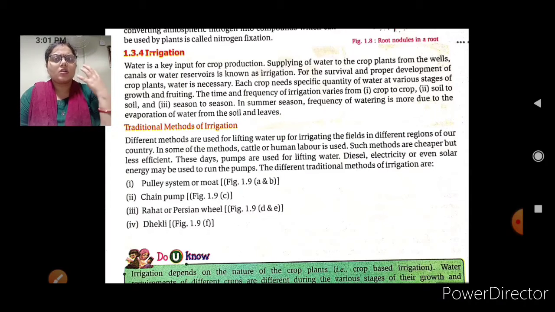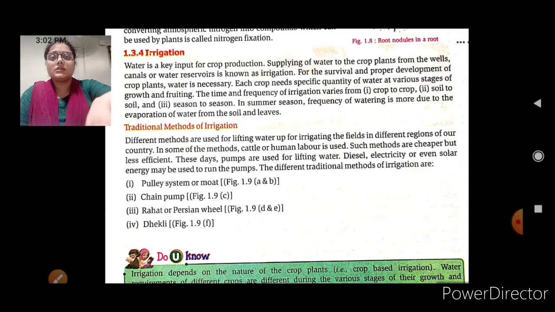Because due to the heat, water evaporates even from our body, so from plants it is definitely evaporated. So to maintain the equilibrium of the water level in the plants, we have to supply more water, so that even after evaporation, an appropriate amount of water remains for the growth of these plants.